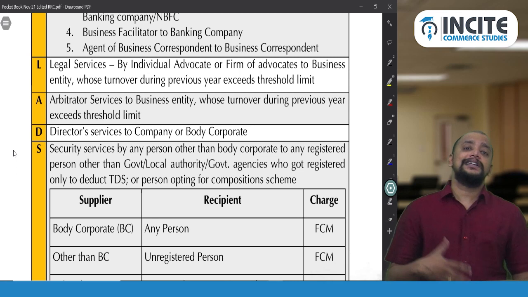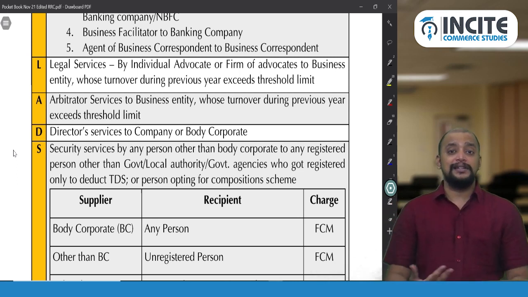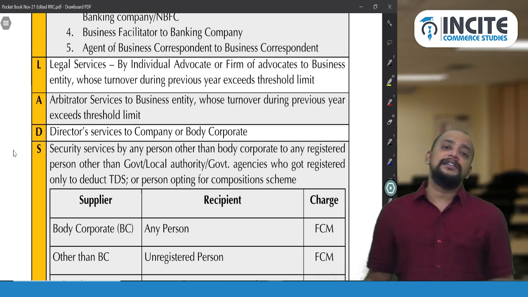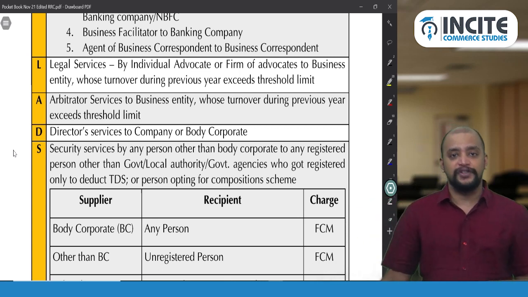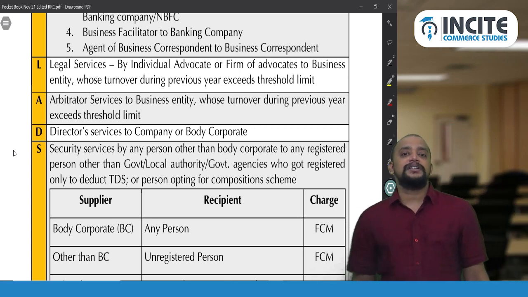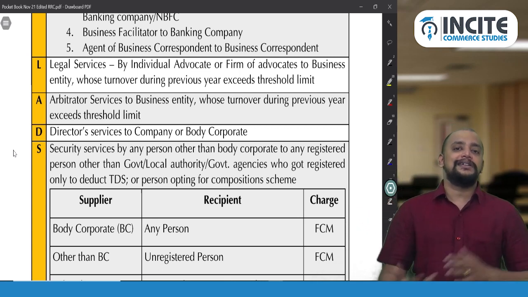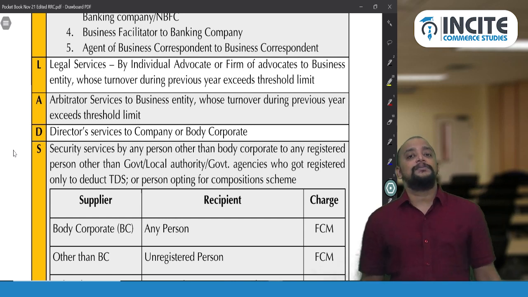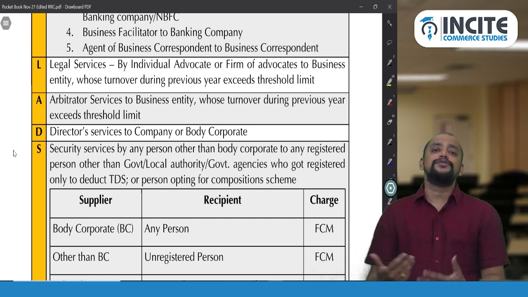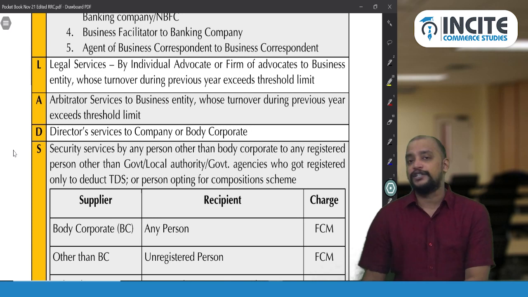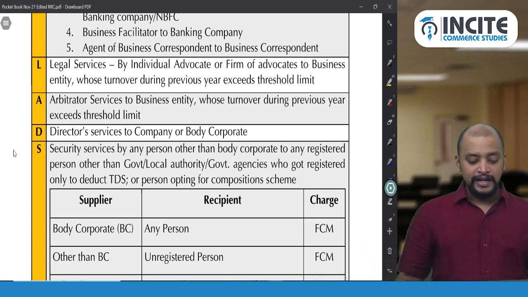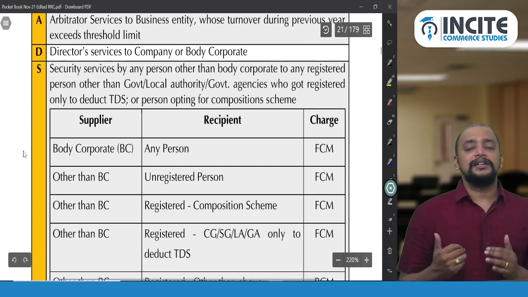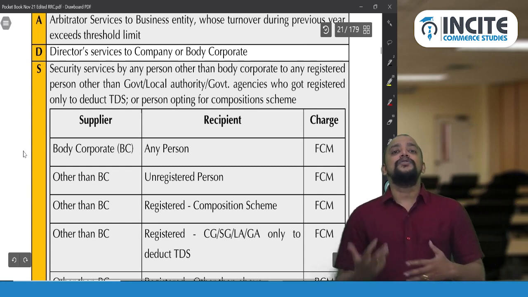What if the director is not providing the service in the capacity of a director, but in the capacity of a resource person or a professional? In that case, whatever service is provided not in the capacity of a director will be taxable in the hands of that person only, because he is not a director for this particular service. That is this. And next, the last point, security services.